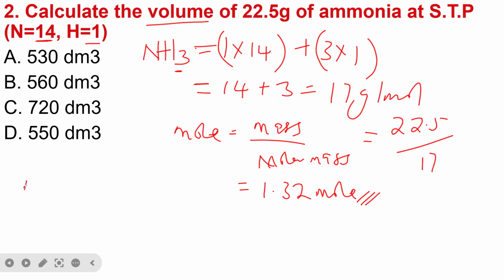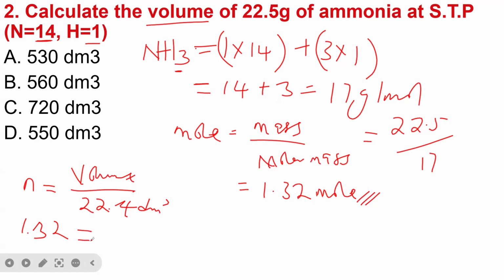So there's also a formula that says mole, which is n, is equal to volume over 22.4 dm cube. Now we have our mole as 1.32, so 1.32 is equal to volume divided by 22.4 dm cube. We are now going to make the volume subject of the formula. So by cross multiplication, we now have 1.32.